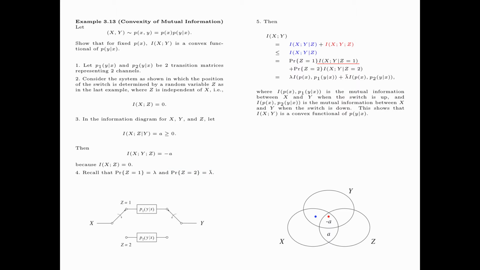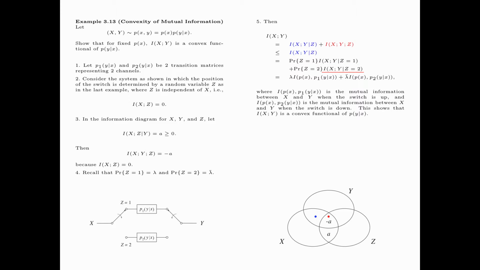The mutual information between x and y given z equals 1, that is when the switch is up, is equal to the mutual information between the input and the output of a channel, with px being the input distribution and p1y given x as the transition probability.